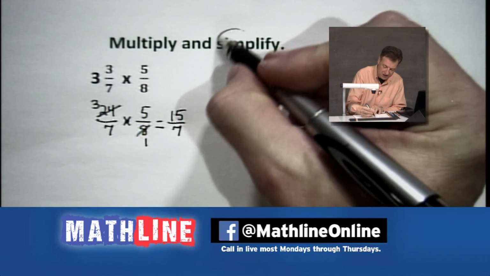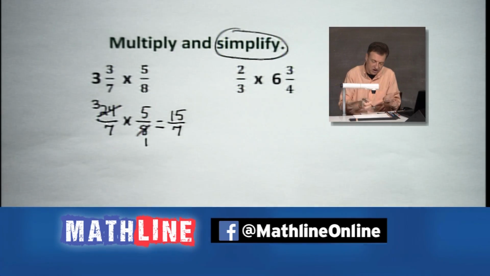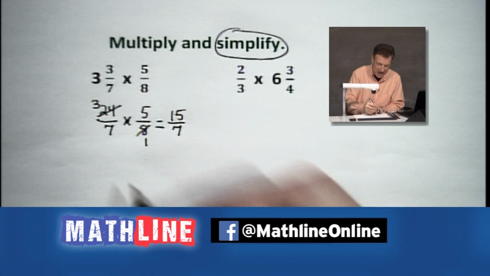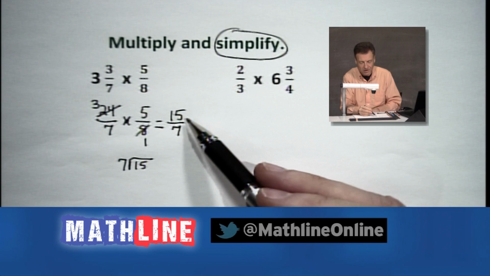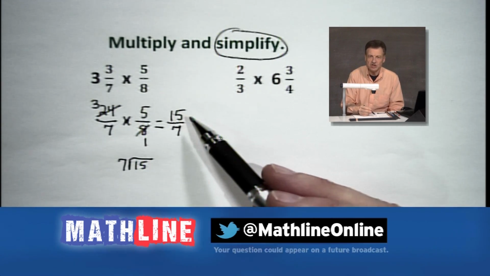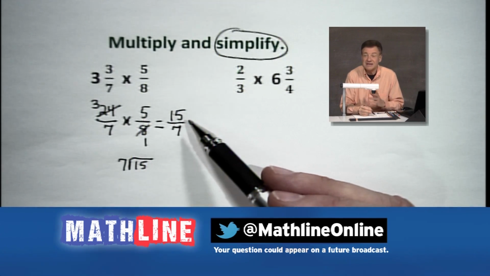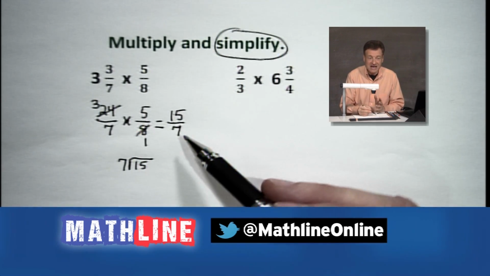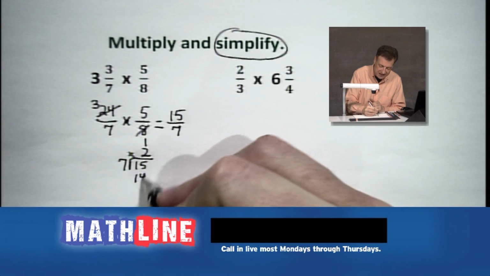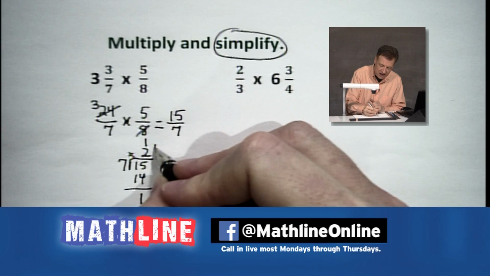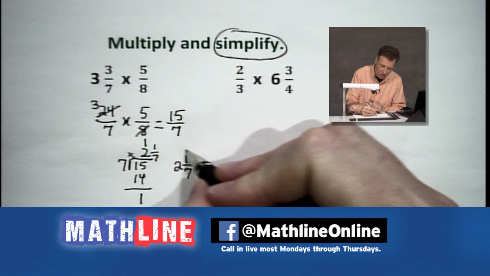Because that's the second part of this process. We've got to simplify. So we're going to make it into a mixed number. Since we start with mixed numbers, we like to finish with mixed numbers. And we simply divide that 7 into the 15. Because remember, a fraction is simply division. 15 over 7 is the same thing as saying 15 divided by 7. 7 goes in there 2 times. 2 times 7 gives us 14. Have 1 left over. I'm getting 2 and 1/7. So the final answer here, 2 and 1/7.